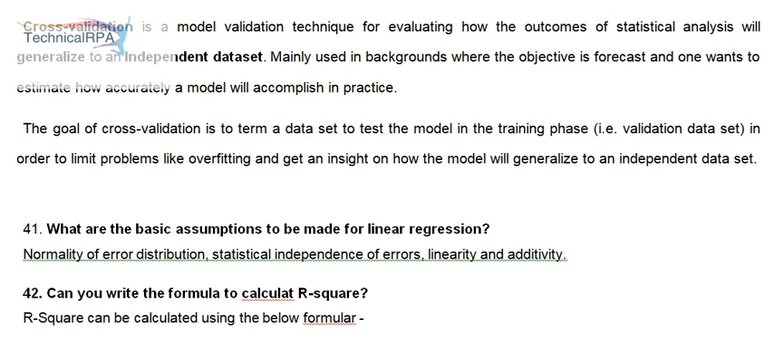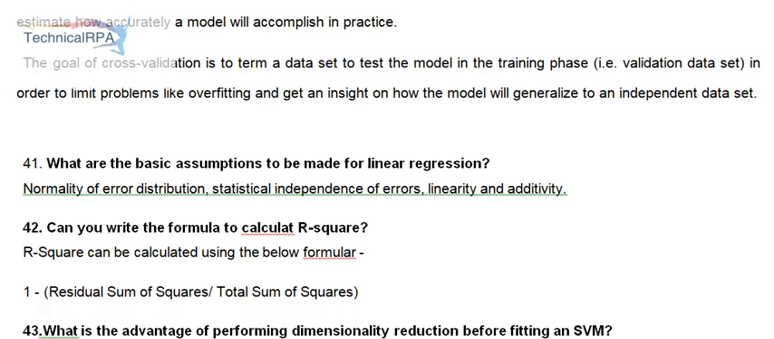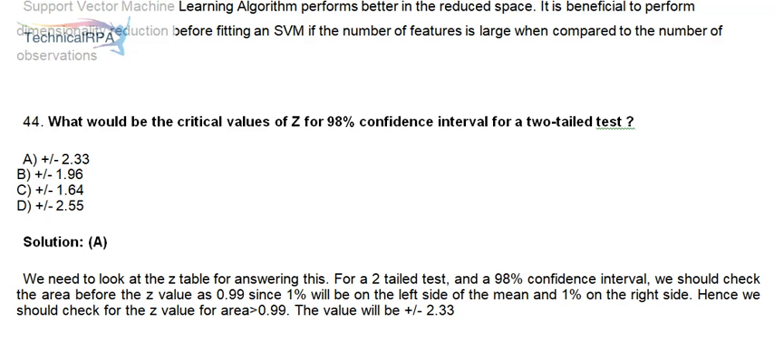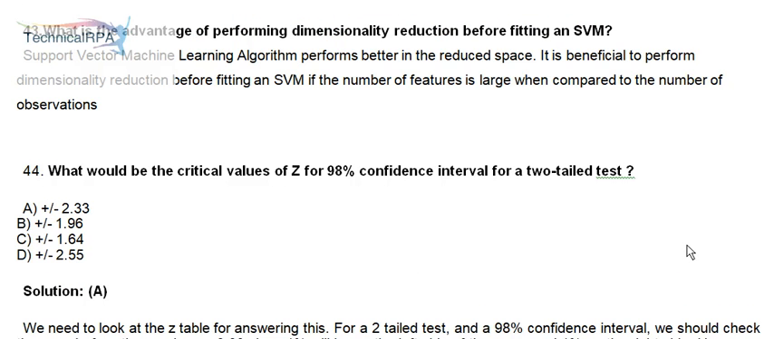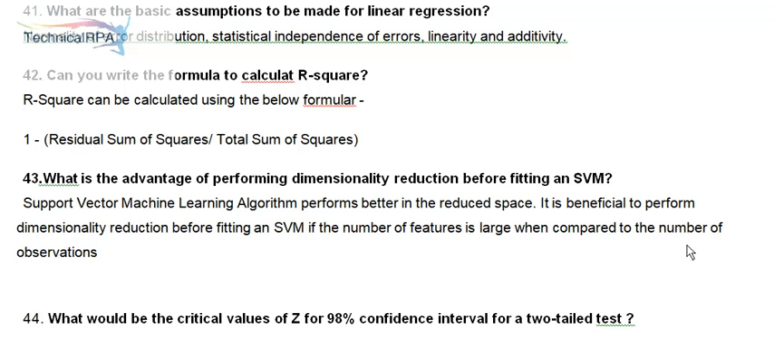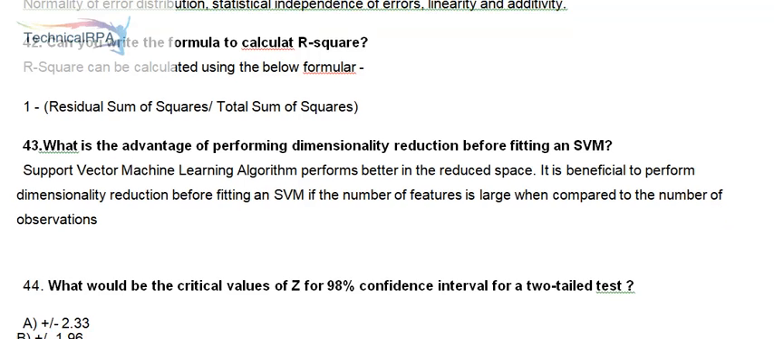41. What are the basic assumptions to be made for linear regression? Normality of error distribution, statistical independence of errors, linearity and additivity. 42. Can you write the formula to calculate R-square? R-square can be calculated using the below formula: 1 - (Residual sum of squares / Total sum of squares).